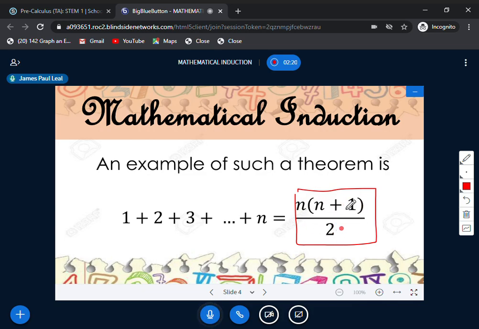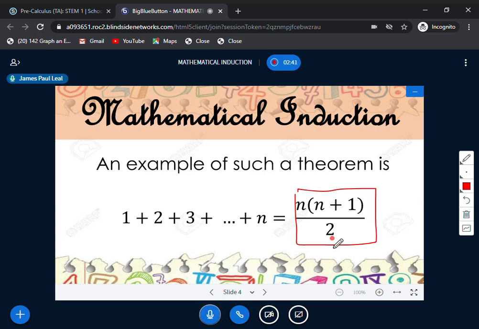But how are we going to prove that this is actually a true statement? Using mathematical induction, we can prove it.